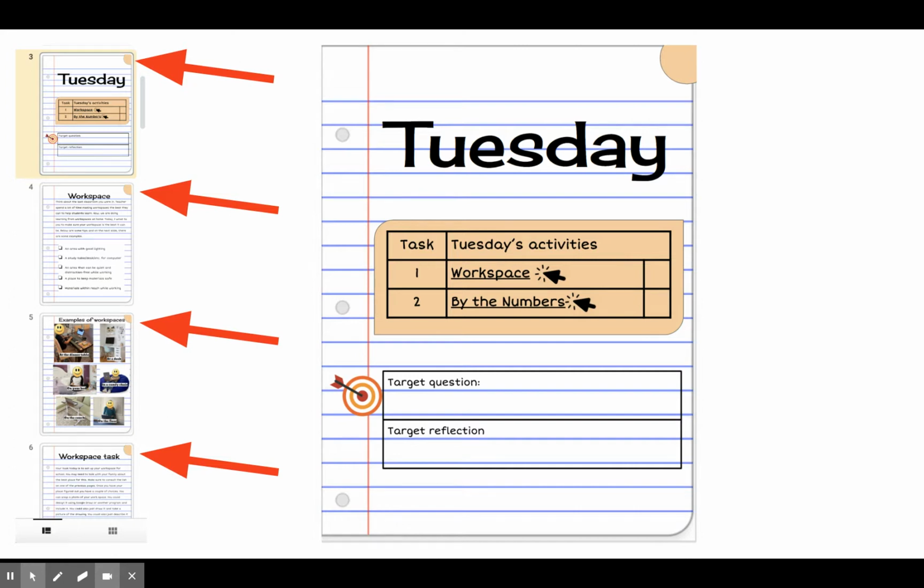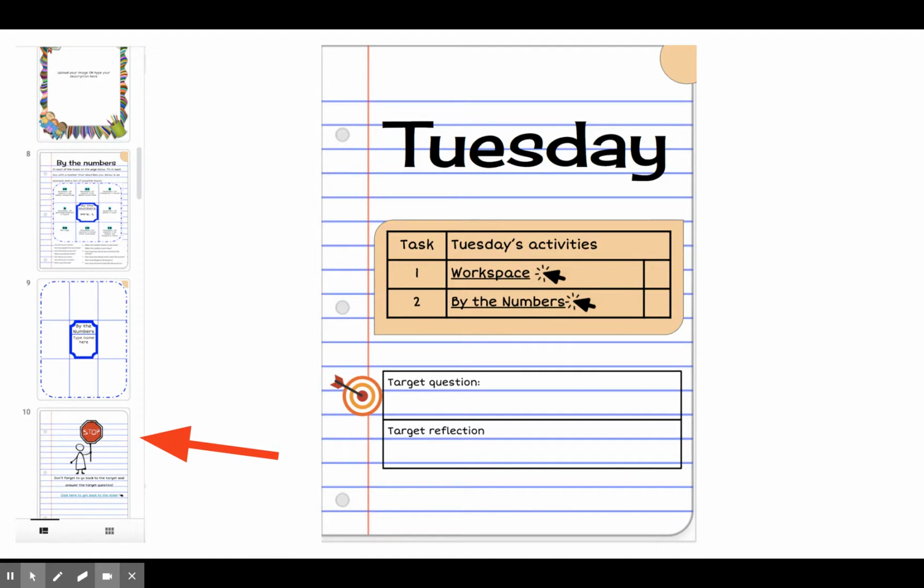If I scroll over, I will come to a big stop sign. I'm going to go over what that stop sign means later on, but that's how you know you're done with the day. Notice there's no color in the corner of that.